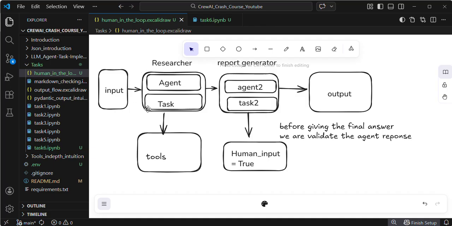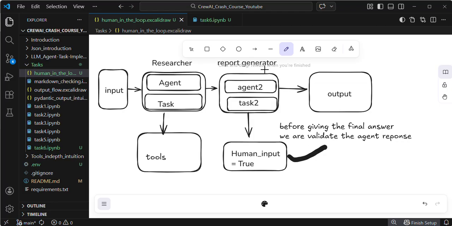This first agent will perform some web search based on the user prompt, and the second agent will generate the report. Here we are giving some user input, human input, for validating the report, whether the citation, the summary, the introduction, all are perfect.